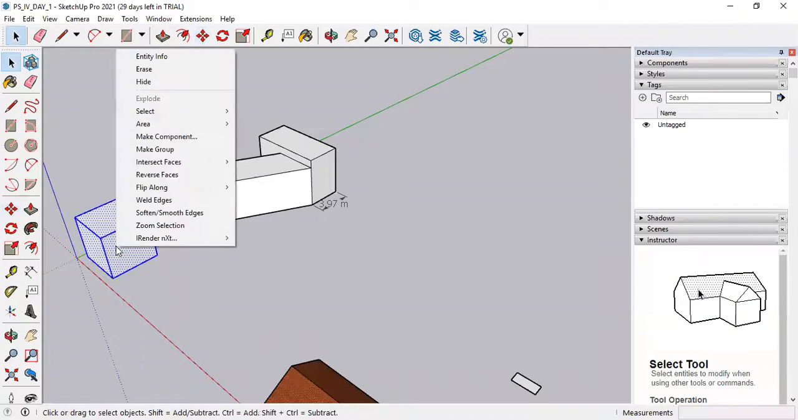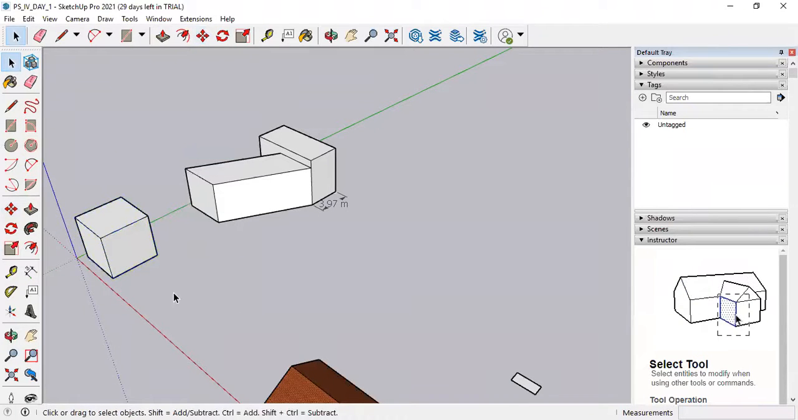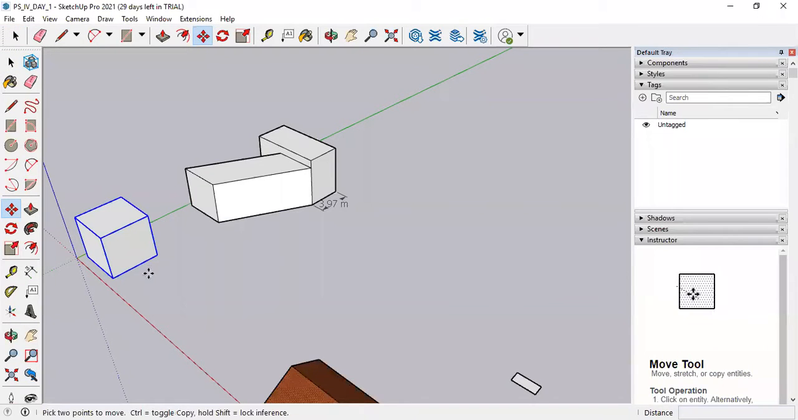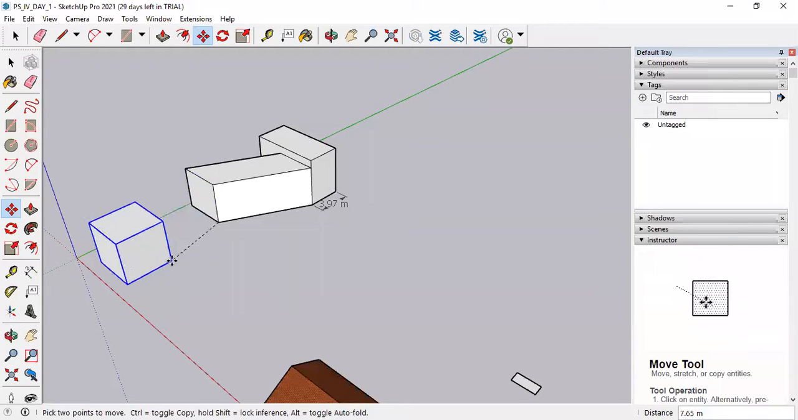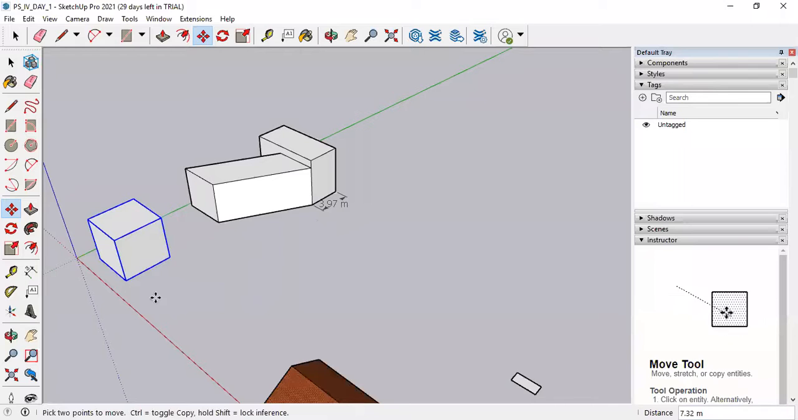Triple click on this, right click, make a group. Now when you make a group, it will provide you the facility to separate it easily from other objects. When I place it at the position, it will be easy to move it back to its original position very easily.